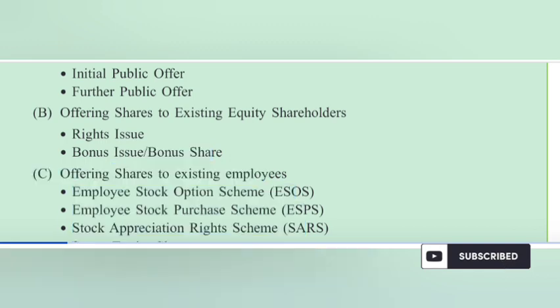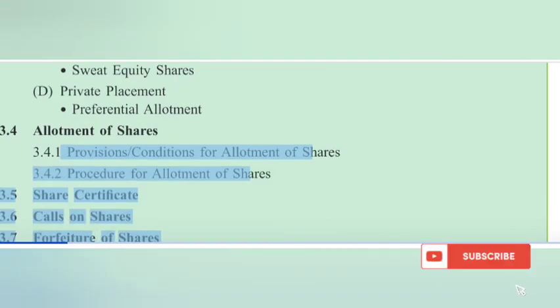3.4.1 Provisions, conditions for allotment of shares. 3.4.2 Procedure for allotment of shares. 3.5 Share certificate. 3.6 Calls on shares. 3.7 Forfeiture of shares. 3.8 Surrender of shares. 3.9 Transfer of shares. 3.10 Transmission of shares. 3.11 Distinction.